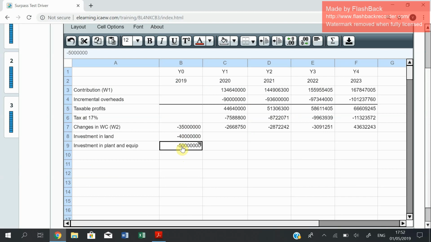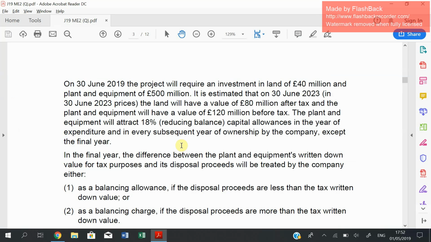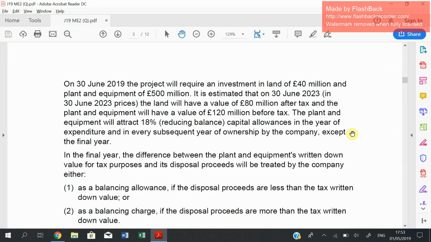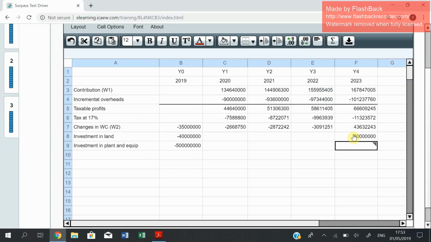So negative 500 million. Here you go. It is estimated that at 30th of June 2023, which is the final year, the land will have a resale value of 80 million. So this is an inflow in the final year, 80 million. And the plant and equipment will have a value of 120 million.